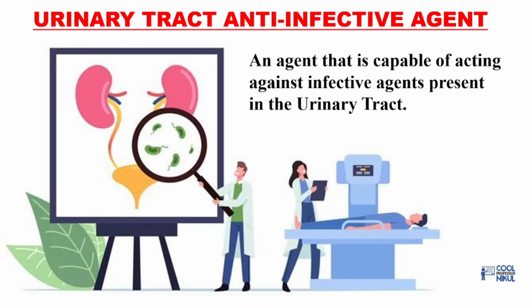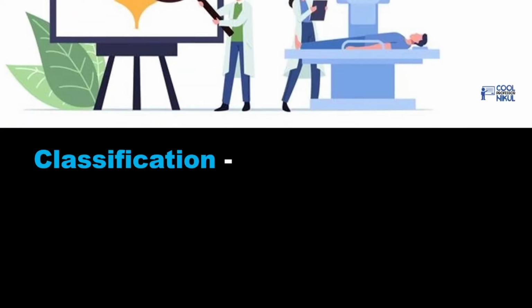They are the agents that are capable of acting against infective agents which are present in the urinary tract. Now the classification, mainly it is quinolone derivatives.